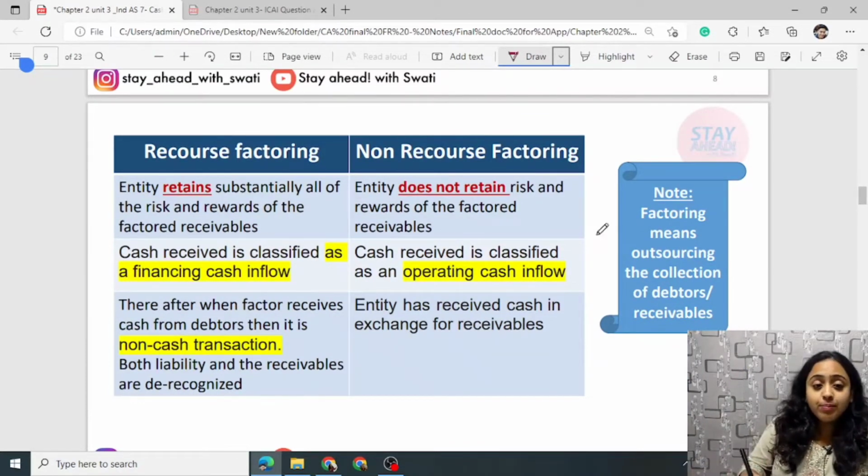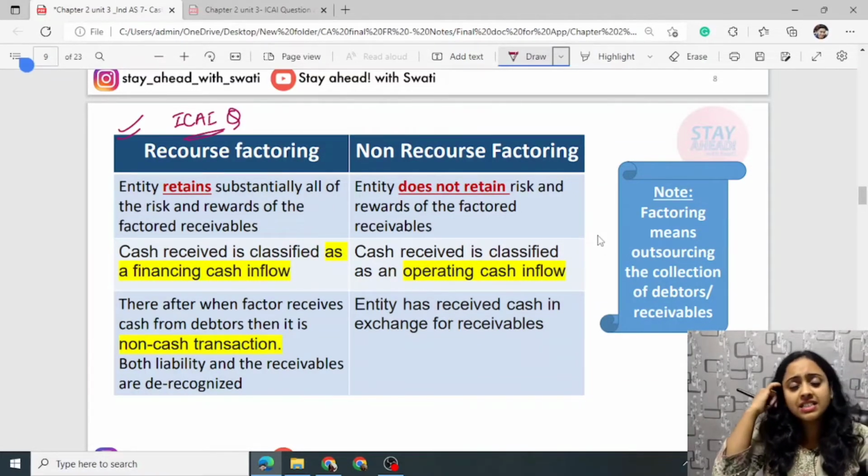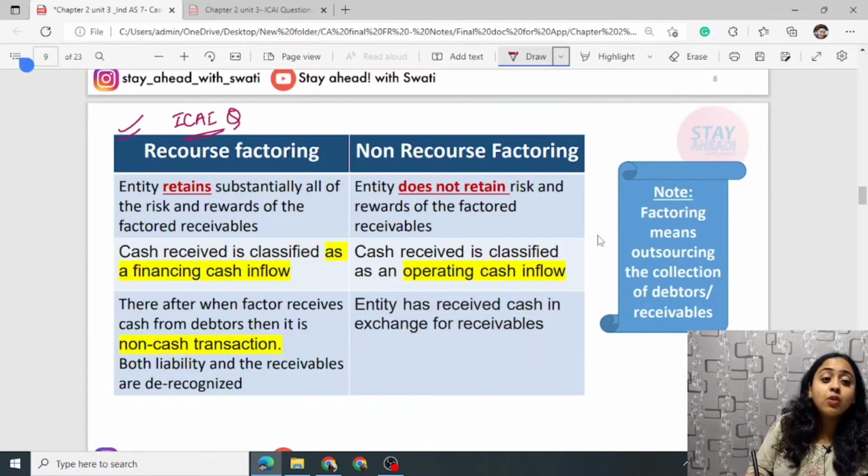Next, this is very important. Why so? Because there is an ICI question on it. And other than this, it is a very important concept. Now what happens is recourse factoring. The entity retains all the risk and reward substantially, and only outsources and directs the work.